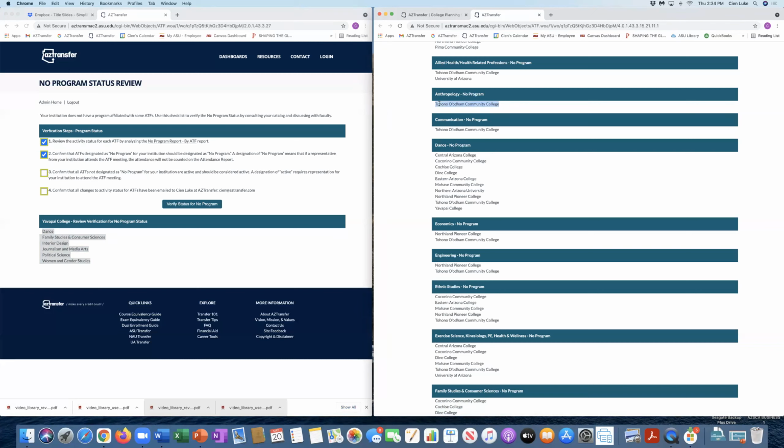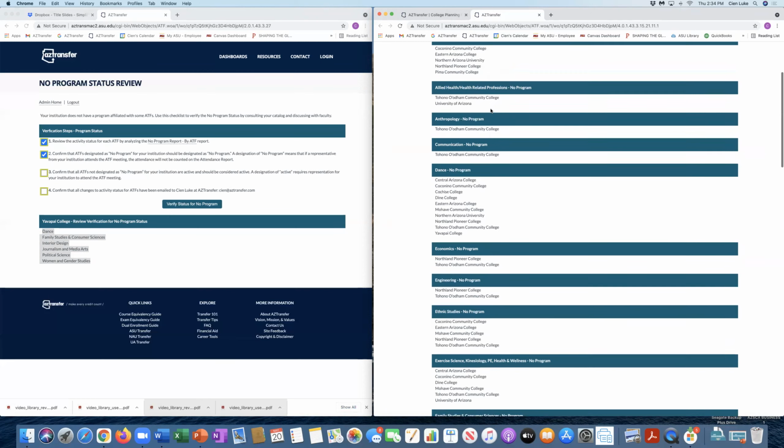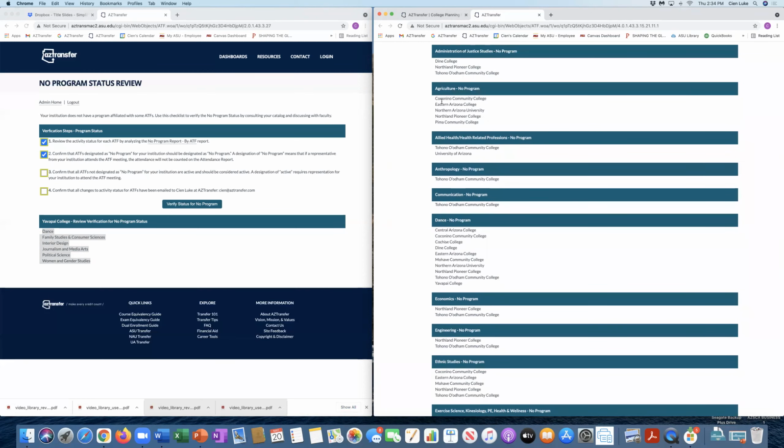And this alerts me, oh wow, I do need to make sure that anthropology is considered inactive, because my name does not show here. It assumes that I have an active program in anthropology or in agriculture because my institution's name does not show here. The website, our network, assumes that we have an active agriculture program. If that is correct, that you do have an active agriculture program, then you can check this.